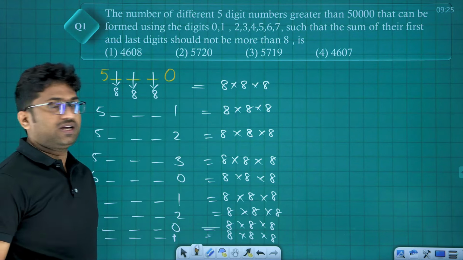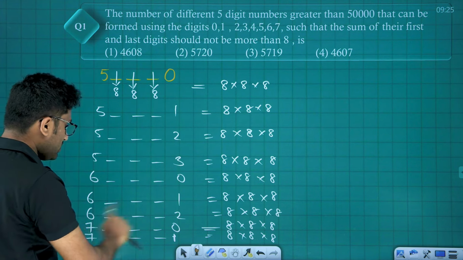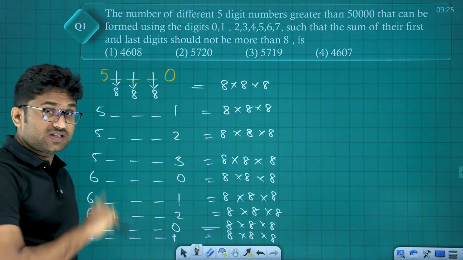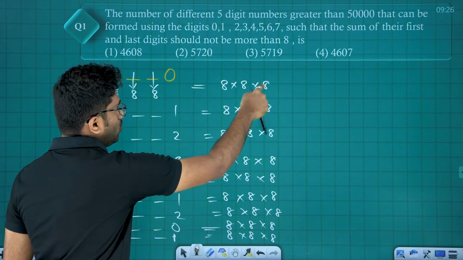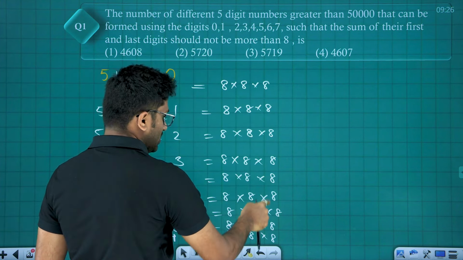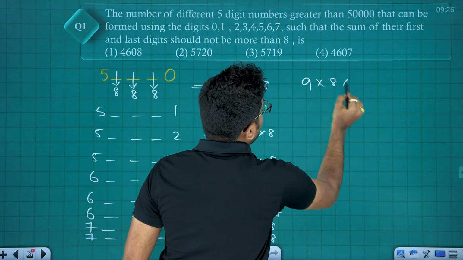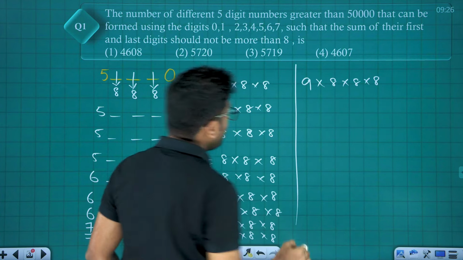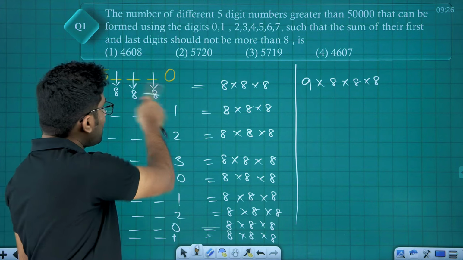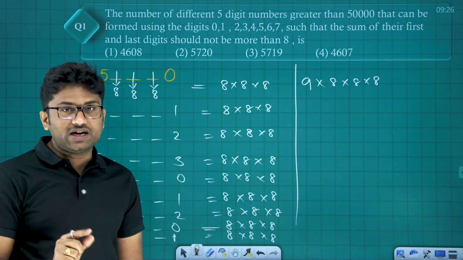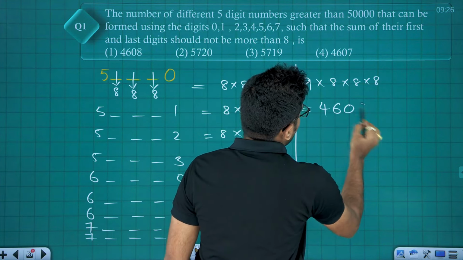So what are all the possible cases that we have? 50, 51, 52, 53, 60, 61, 62, 70, 71. The sum of the first and last digit should only be less than or equal to 8. That means we have a total of 9 cases, so 9 into 8 into 8 into 8, friends. Total number of 5-digit numbers which are greater than 50,000 and sum of the first and last digits not more than 8 is 9 into 8 into 8 into 8, which is equal to 4608, friends.